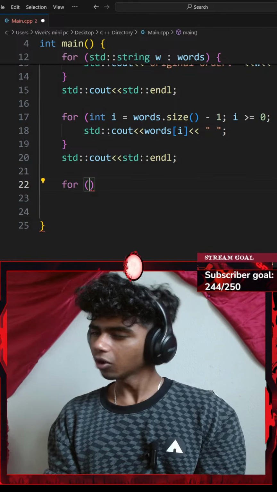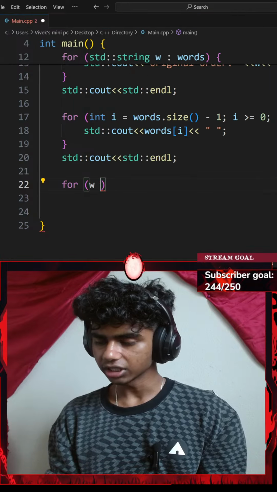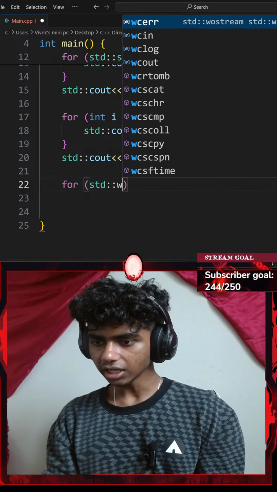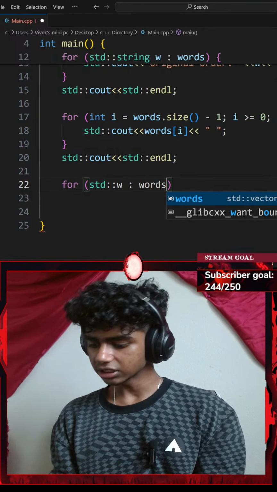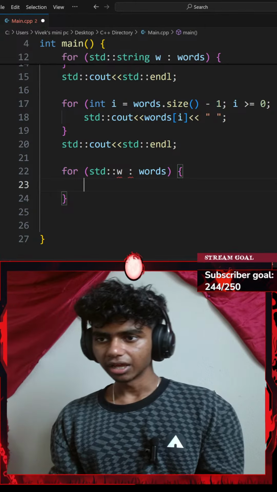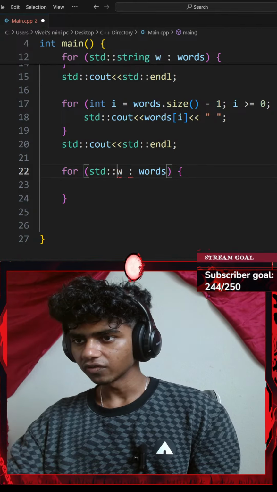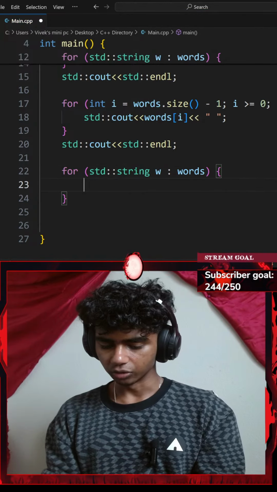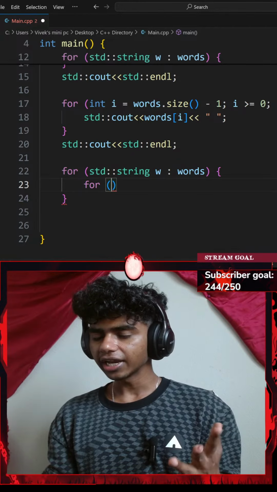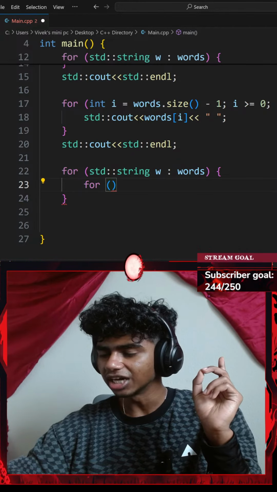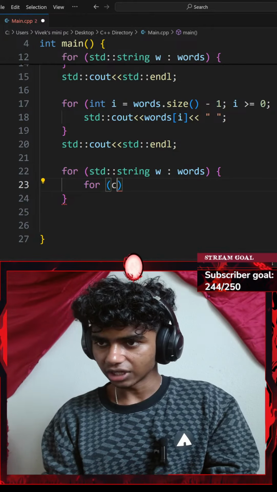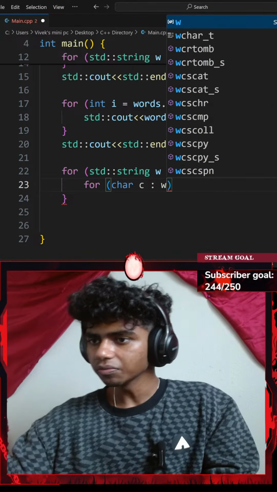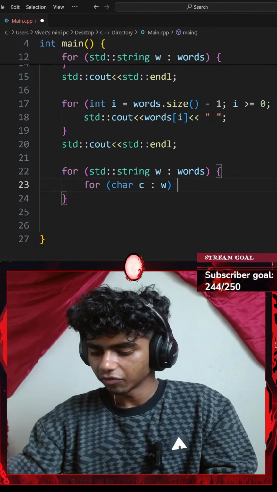For every word, every standard string of word, std::string word, in my vector of words, I'll go with a pair of curly braces, and then for every standard string of word, I'll go with another for loop. So I'll go with for a pair of parentheses. Now let me iterate over every single w in my word. Let's go with for every character c in w, this is going to be my individual word.